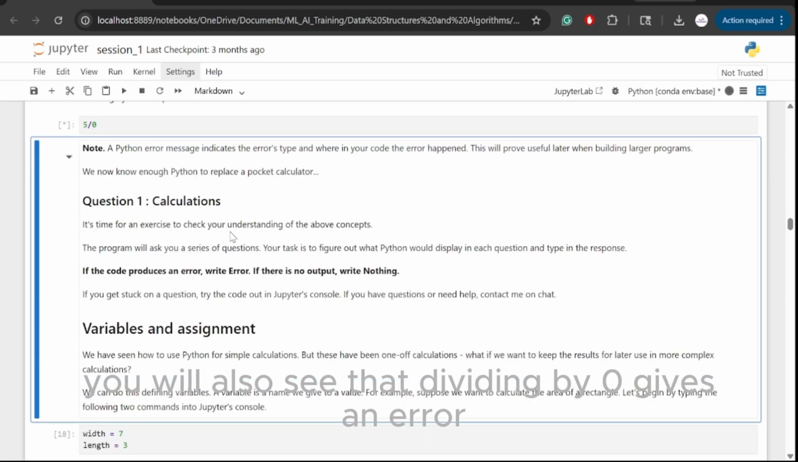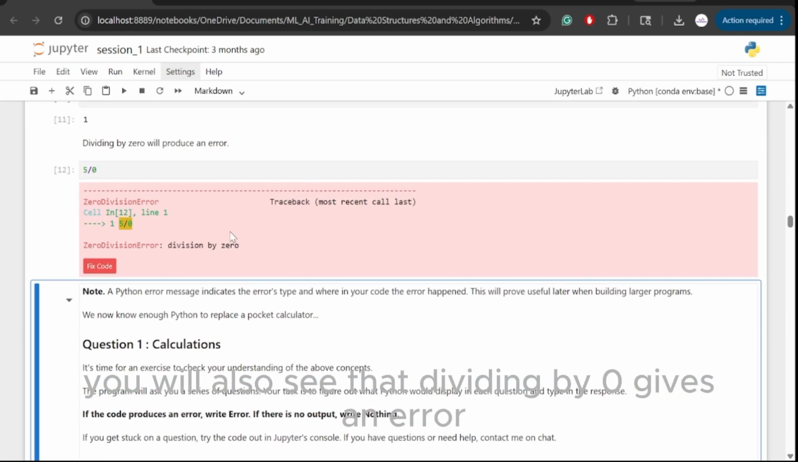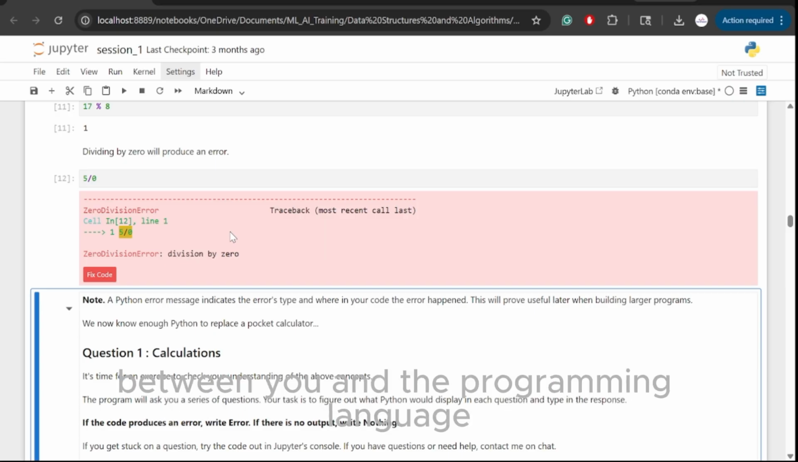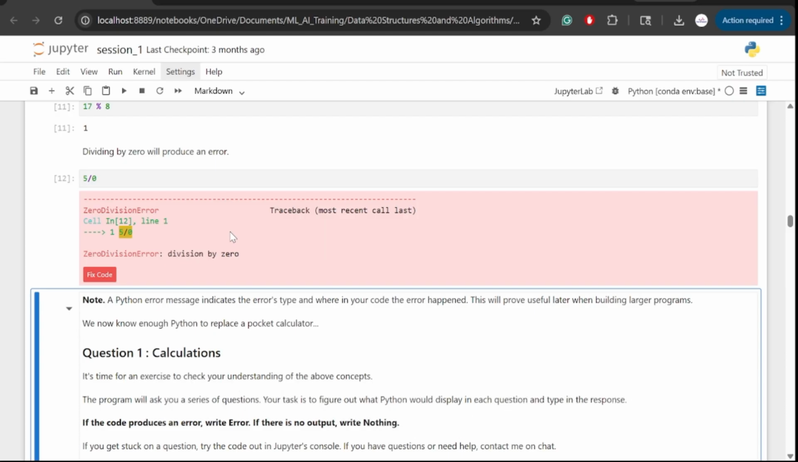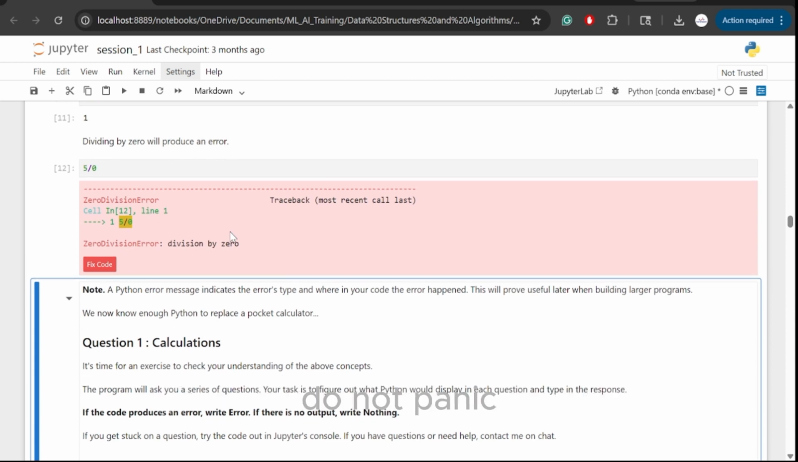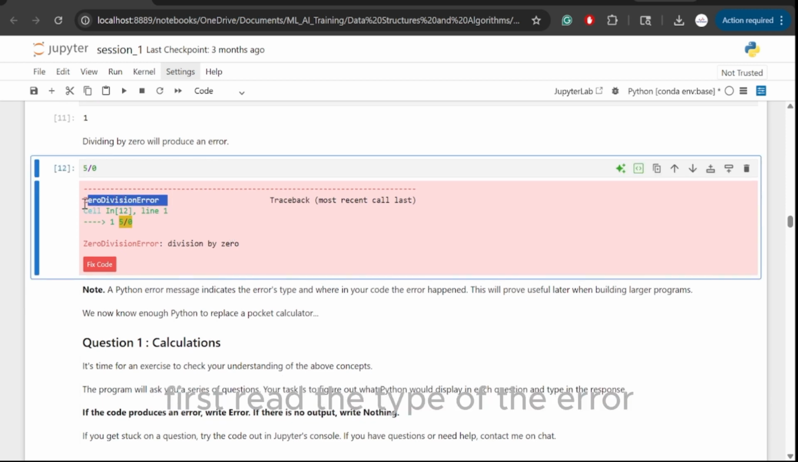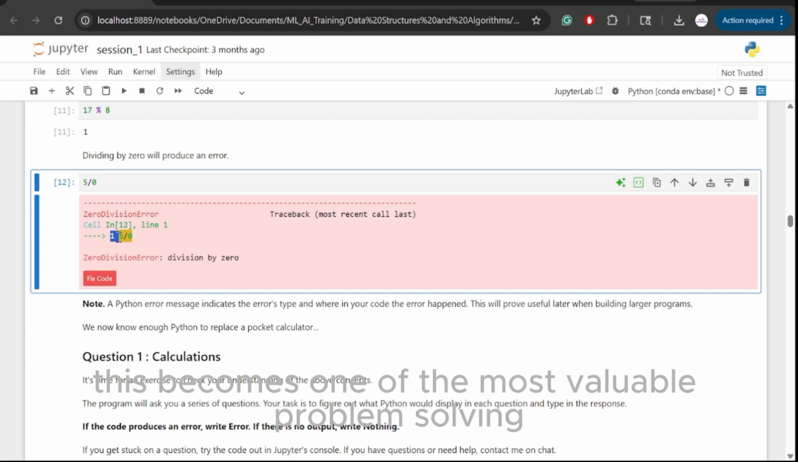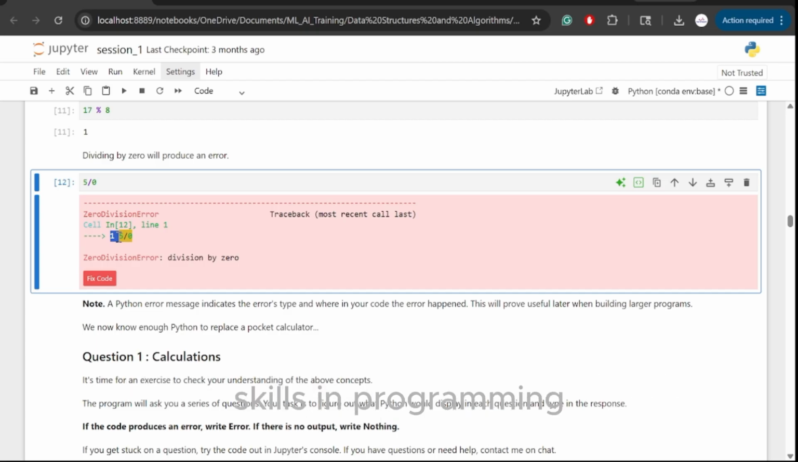You will also see that dividing by 0 gives an error. This is important. Errors are not a sign that you are failing. They are part of the conversation between you and the programming language. Python is telling you what it could not do. When you see an error message, do not panic. First read the type of the error. Then read the line it points to. Over time, this becomes one of the most valuable problem-solving skills in programming.